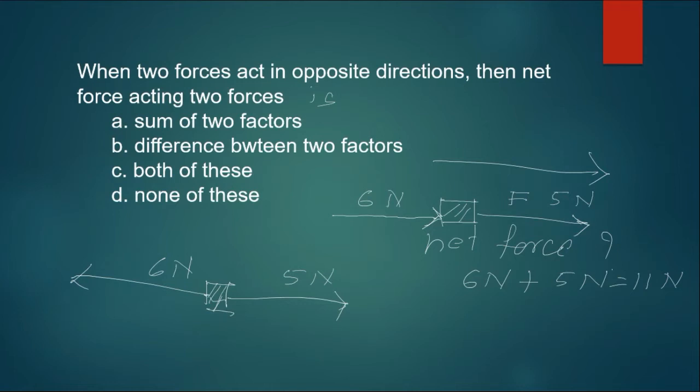Can you tell me in which direction this object will move? It will move in this direction by a force of 1 newton, because the forces cancel each other, so the difference should be taken: 6 newtons minus 5 newtons equals 1 newton in this direction. So the difference between the two forces is to be considered. I hope you have understood this illustration.